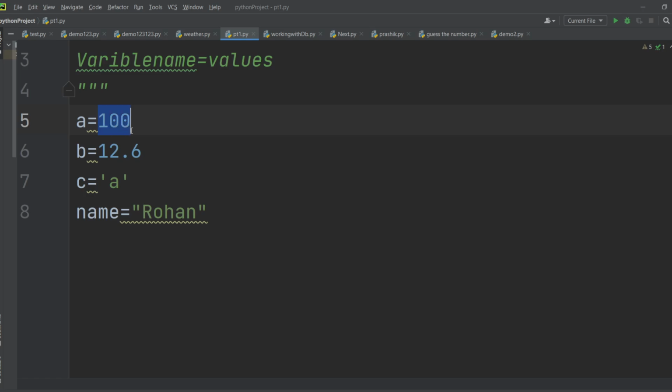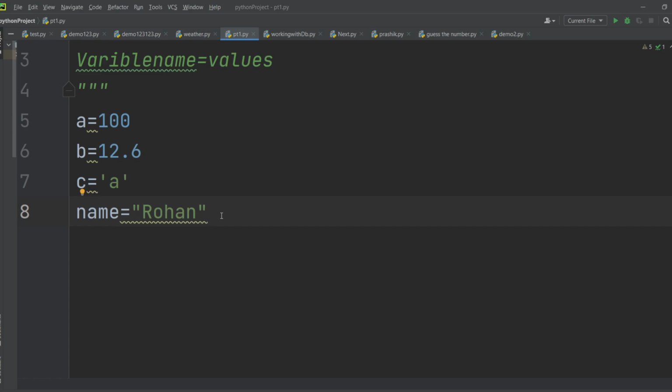Automatically the interpreter will conclude, okay, so the user has inserted 100, so the type of a is an integer. The user has inserted 12.6, the type of b is a float. The user has inserted a, so the type of c is character. The user has inserted this collection of characters, so it is a string. You don't have to mention it, it will automatically conclude it based upon the input you are giving or the